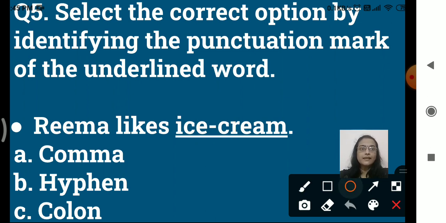Okay, you can see there the punctuation mark here. Okay, what is it then? Is it a comma? You know what is a comma, right? Or is it a hyphen, that is a small dash? Or is it a colon, that is two dots? You know what it is? Comma, hyphen or colon? Yes, it is hyphen. So our answer is hyphen. It is a small dash. Okay, it is a hyphenated word. Ice cream is a hyphenated word, we say. So two words are just joined together with the help of this small dash.